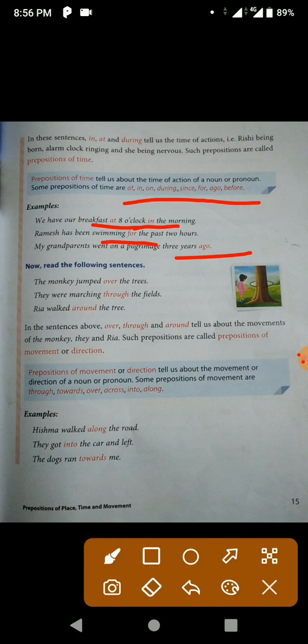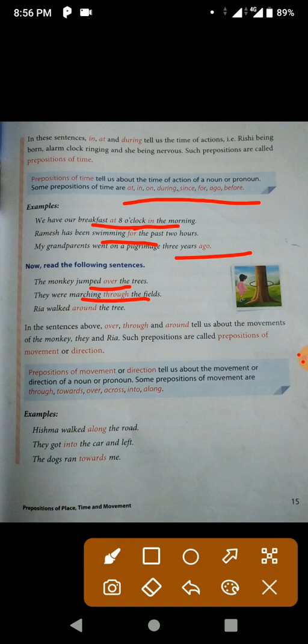Then we come to prepositions of movement or preposition of direction. These prepositions tell us about the movement or direction of a noun or a pronoun we are talking about. For example, we have the monkey jumped over the trees. So, what is it showing? This is showing the movement of the monkey, the direction of the monkey. So, he is jumping over the trees, or they were marching through the fields. So, the direction, the movement through which they were marching.